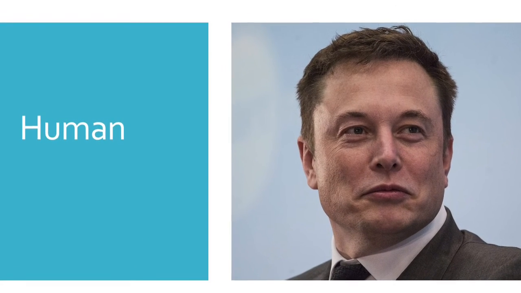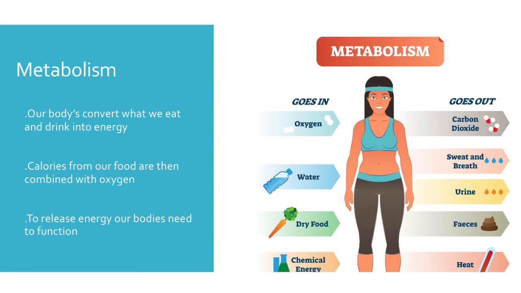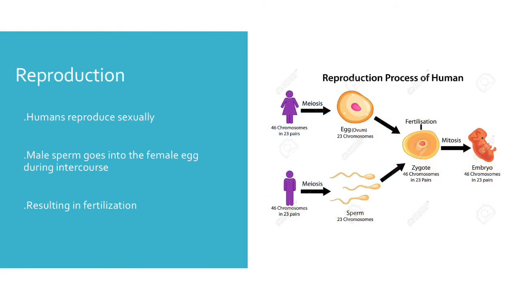The human. Our bodies convert what we eat and drink into energy. It's a biochemical process where calories from our food combine with oxygen to release energy into our bodies that we need to function. Humans reproduce sexually, resulting in fertilization from intercourse, where the male sperm goes into the female egg.